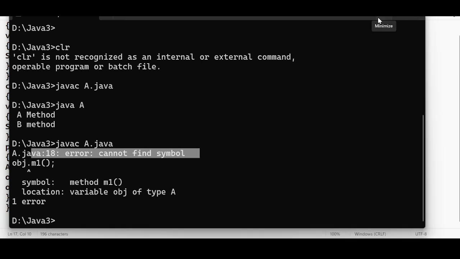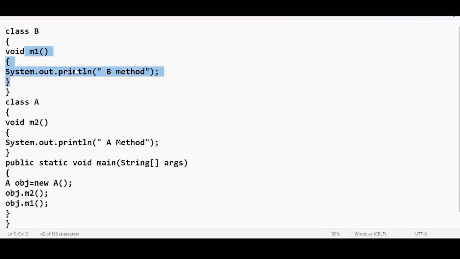If you want to use that m1 method, which is part of a different class, I need to extend that class. So that's why I'm using extends B. Now it is a clear guidance. We are giving an instruction to the main thread. What kind of instruction? Main thread, you will be able to find the m1 method in class B. If it is not available in class A, we'll definitely be able to find the m1 method in class B. So the m1 method is already there in class B, so it is getting executed.